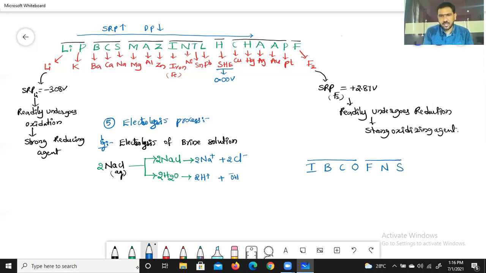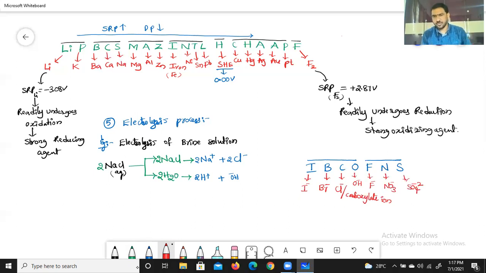I means iodide, I- anion; B means Br- anion; C means Cl- anion, or carboxylate ion also; O means OH- hydroxyl ion; F means F-; N means NO3-; and S means SO4 2- ions.